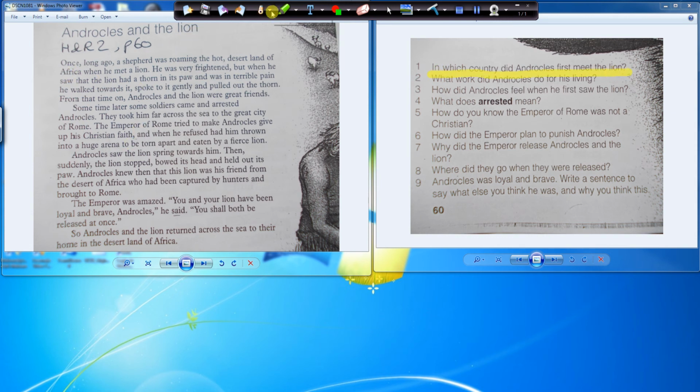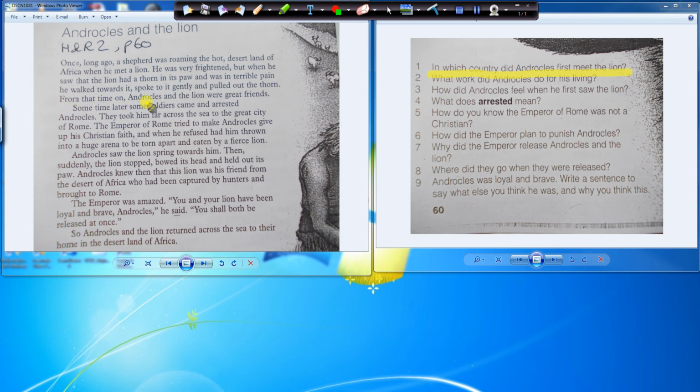Once long ago, a shepherd was roaming the hot desert land of Africa when he met a lion. He was very frightened, but when he saw that the lion had a thorn in its paw and was in terrible pain, he walked towards it, spoke to it gently, and pulled out the thorn.